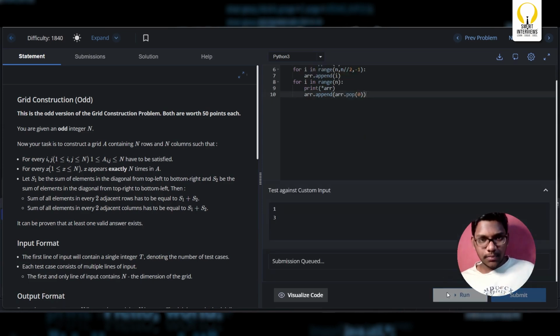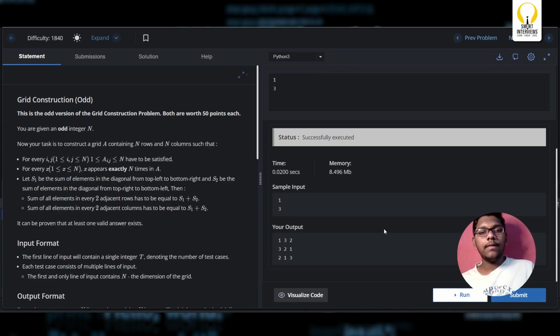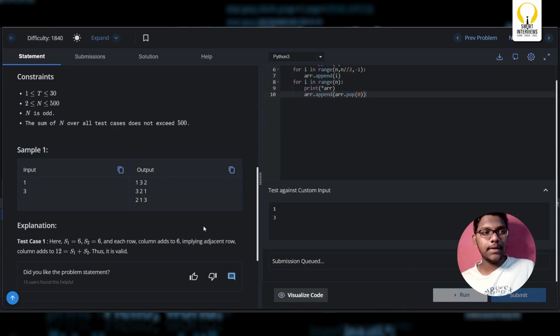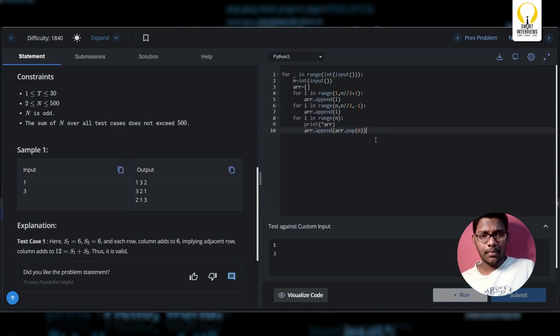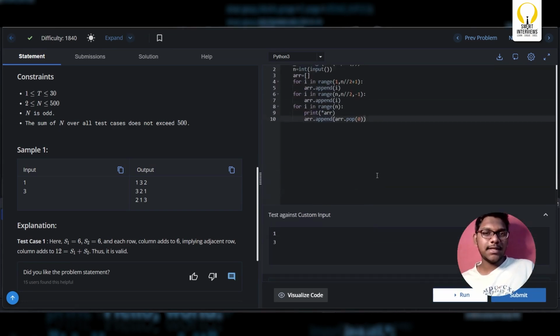I'll run the code. Okay, 132, 321, 213. Okay, that is the same as expected. We'll submit it. Correct answer.